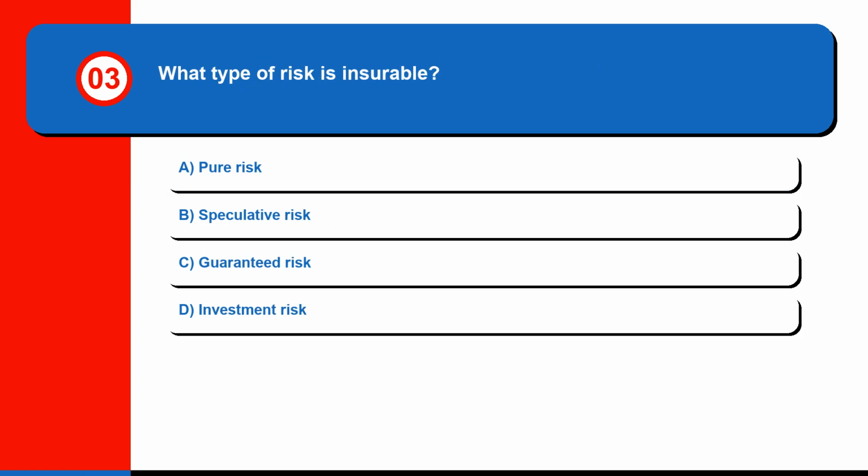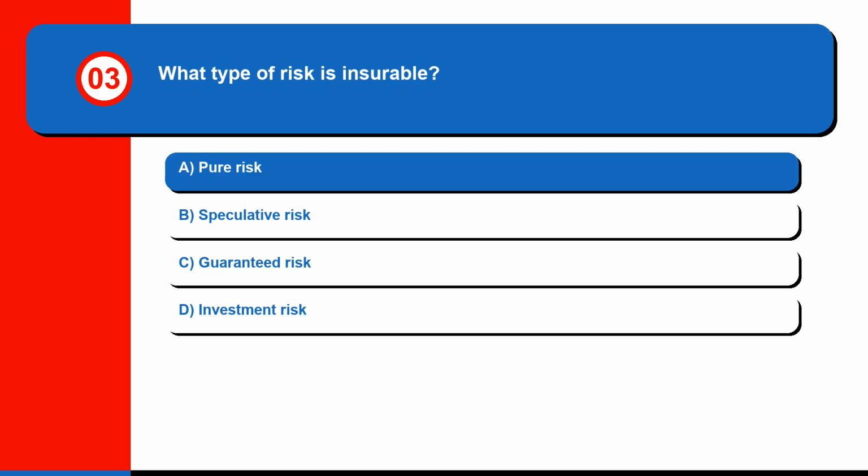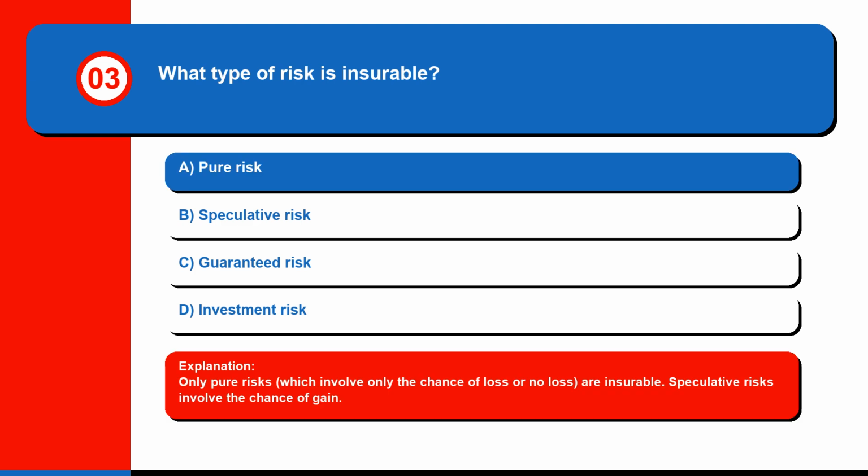Question 3. What type of risk is insurable? A. Pure risk, B. Speculative risk, C. Guaranteed risk, or D. Investment risk. The correct answer is A. Pure risk. Only pure risks, which involve only the chance of loss or no loss, are insurable. Speculative risks involve the chance of gain.